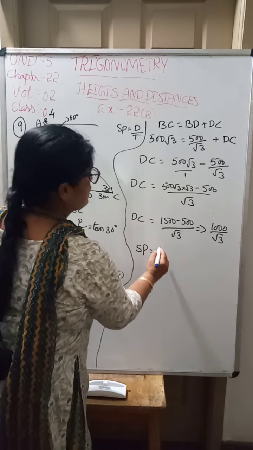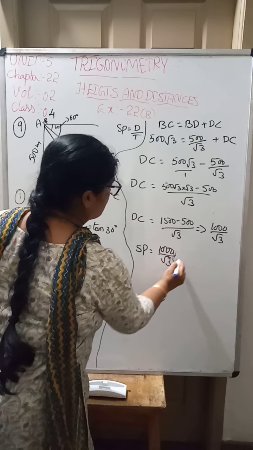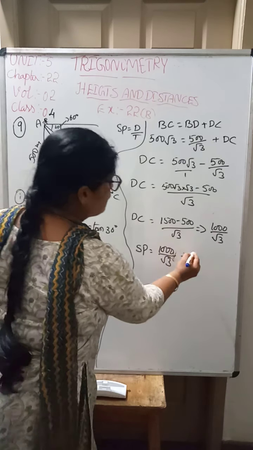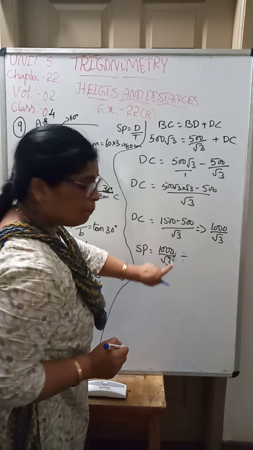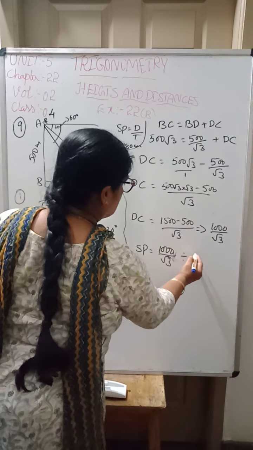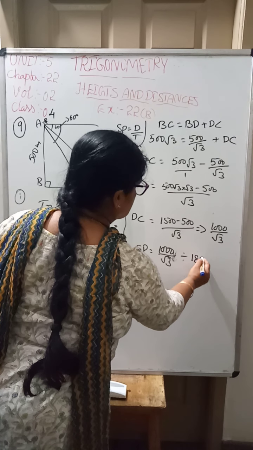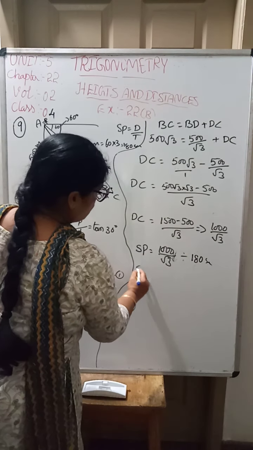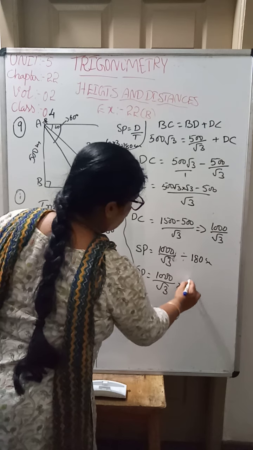Speed is equal to distance, 1000 by root 3, divided by time. Time is 3 minutes. 3 minutes is equal to 60 into 3. 60 seconds into 3 is equal to 180 seconds, because we have to get meter per second. So we will get divided by time, that is 180 seconds.